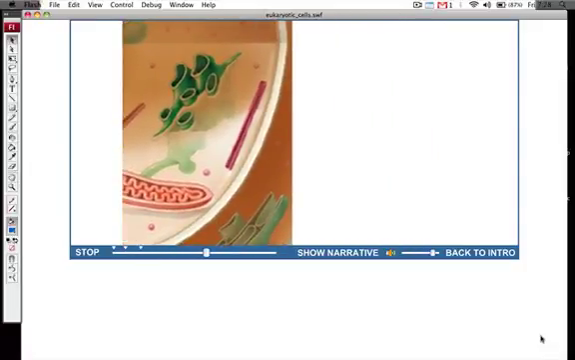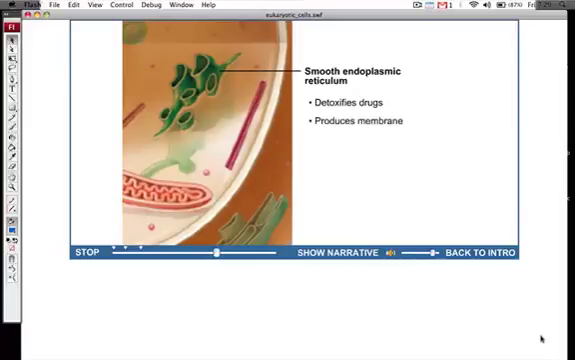A membranous network called the smooth endoplasmic reticulum lacks ribosomes. The smooth ER, particularly in liver cells, detoxifies alcohol and other drugs such as phenobarbital. Another function of the smooth ER is the production of additional membrane material.